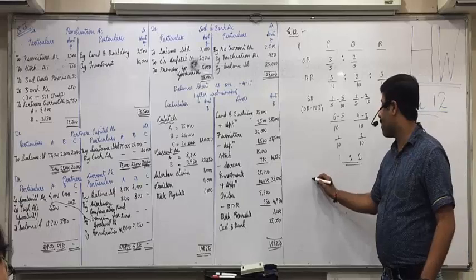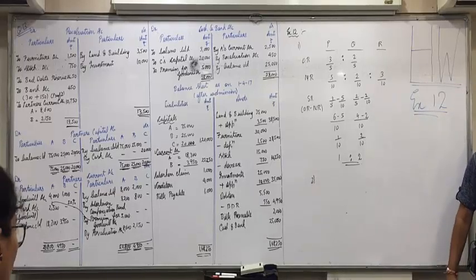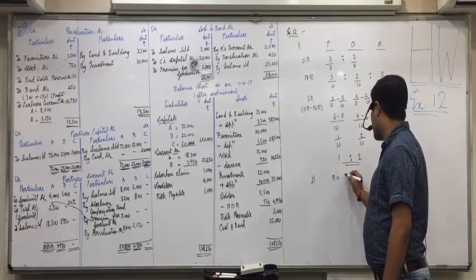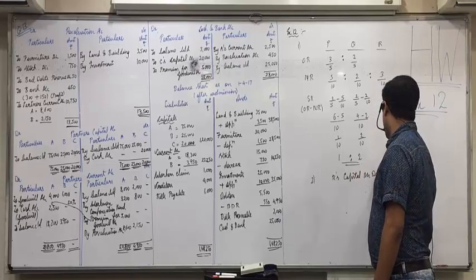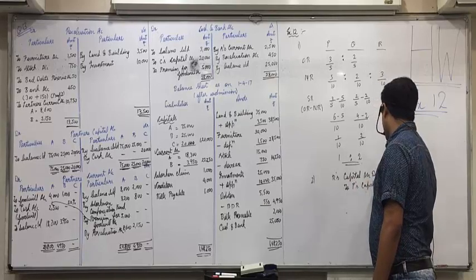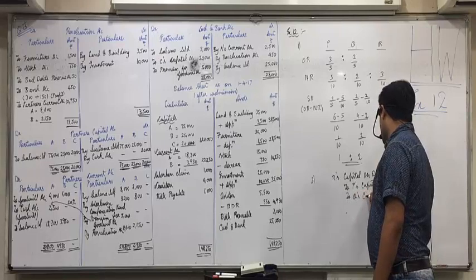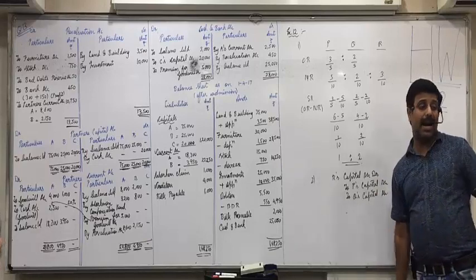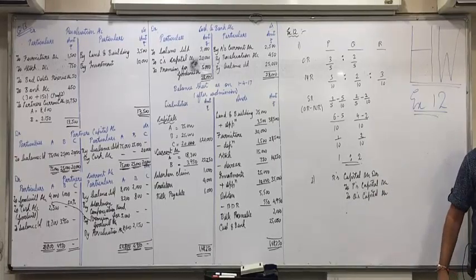Now, as we discussed, if new partner cannot bring goodwill in cash, we will take the money from his capital. So, R's capital account debit to P's capital account and to Q's capital account. This entry we have done earlier also. Earlier it was part amount he brought in cash and part he could not bring, so that we took from his capital.